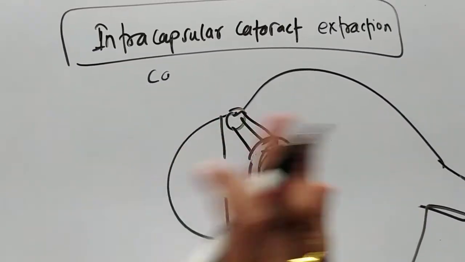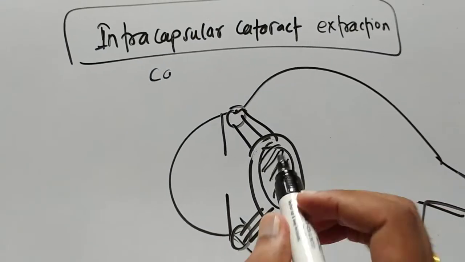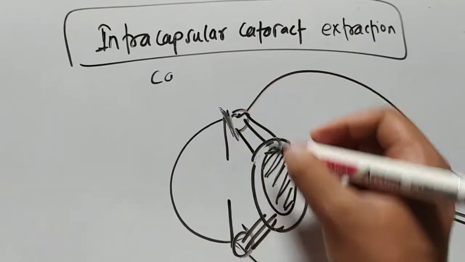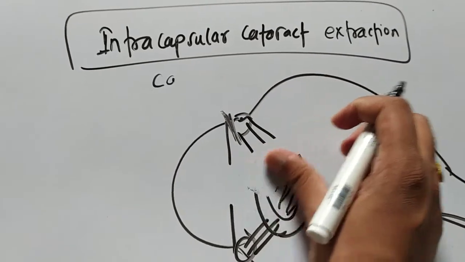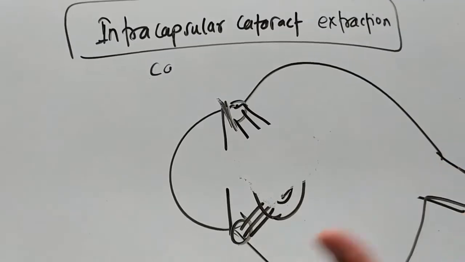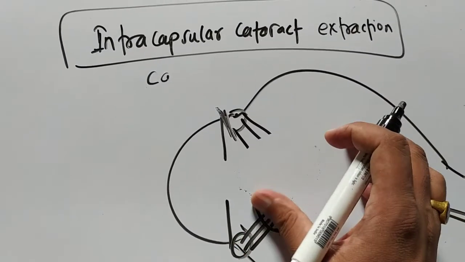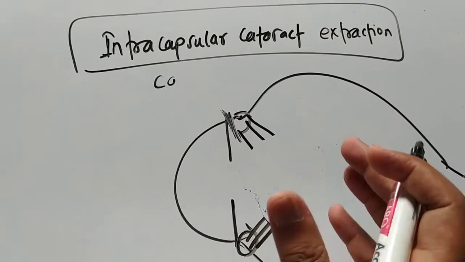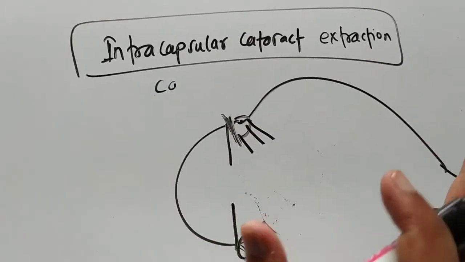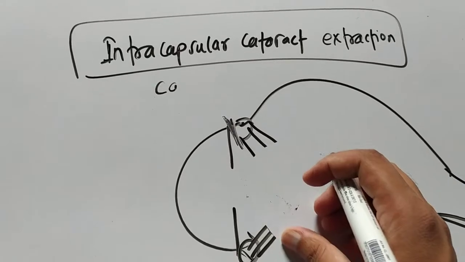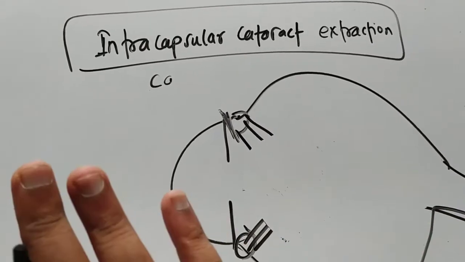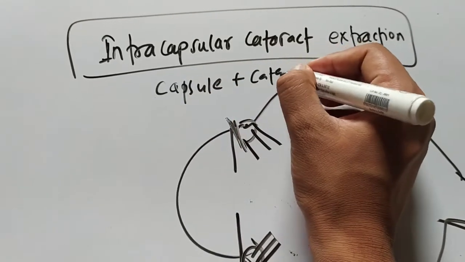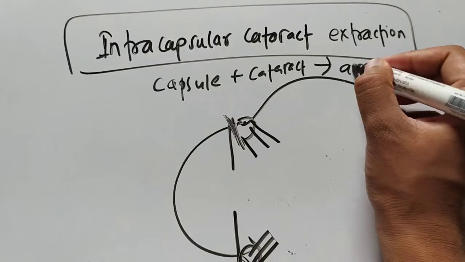What we will do in the intracapsular cataract extraction is give an incision, and after giving the incision, we will actually remove the capsule. You do not need to memorize all the steps. You should only know what the benefits and drawbacks of the intracapsular cataract extraction are. So you will ultimately remove the capsule as well as the cataract. Capsule plus cataract, both are removed.